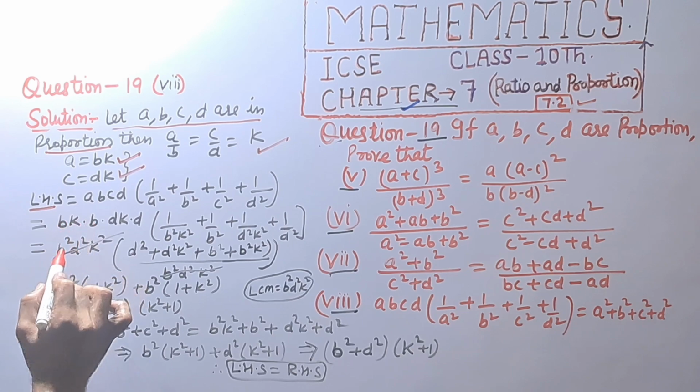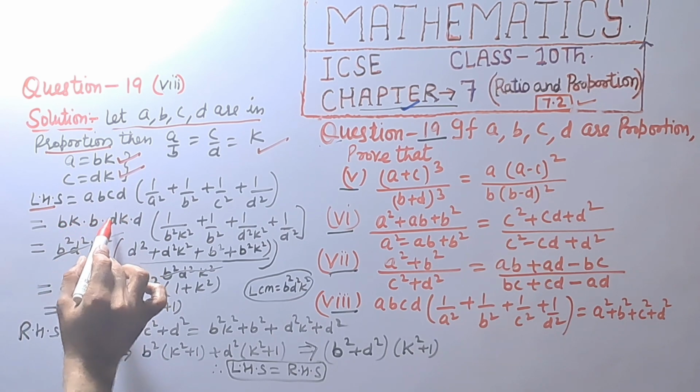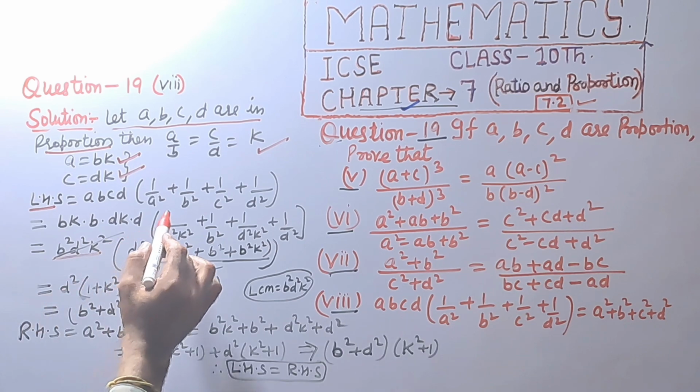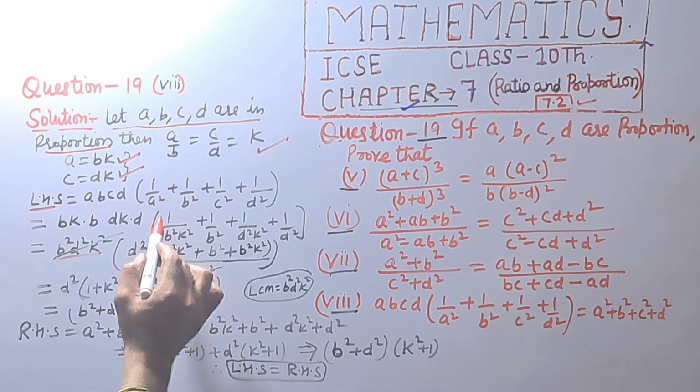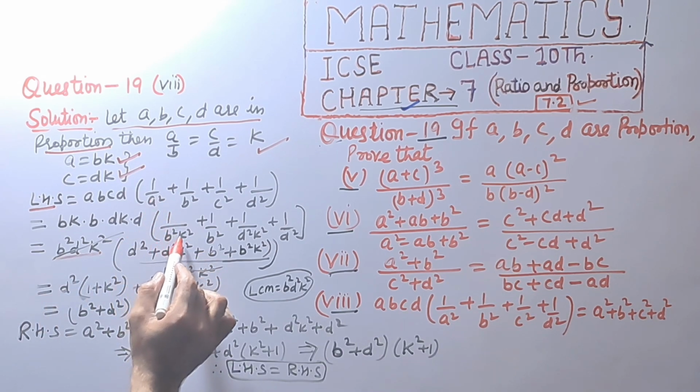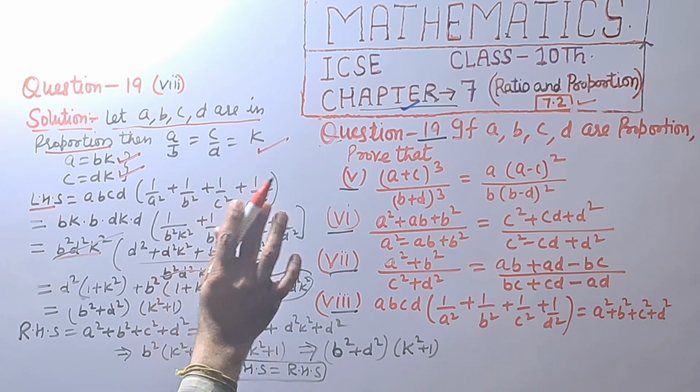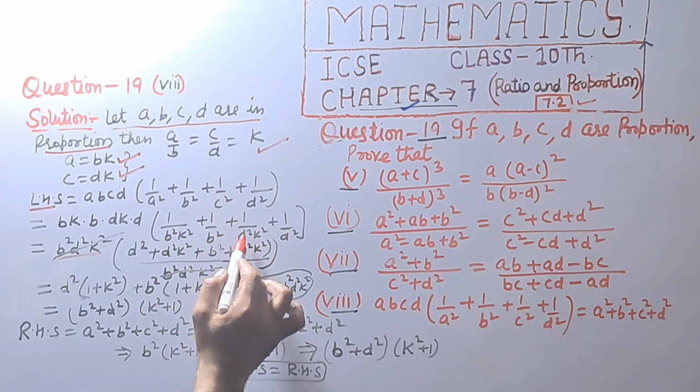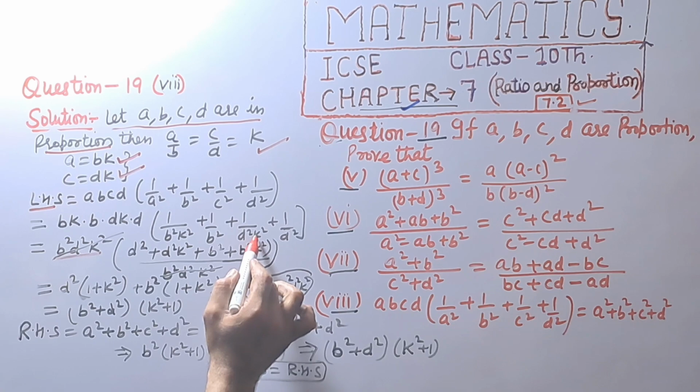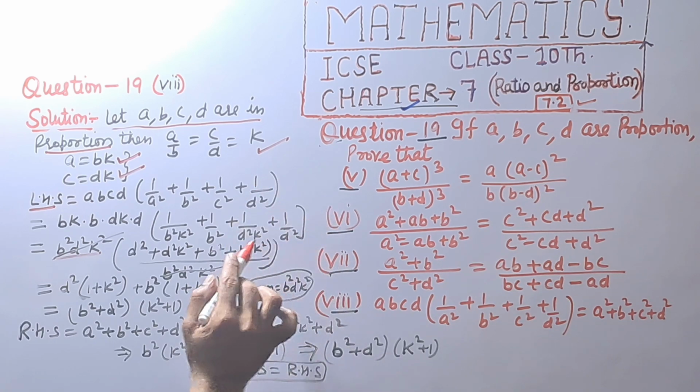This will be b into b square, d into d square, k into k square. And 1 upon b square k square plus 1 upon b square as it is, 1 upon c square, this will be d square k square plus 1 upon k square.